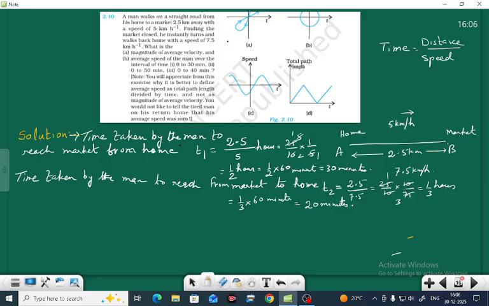From A to B we are getting 30 minutes. Now we will find the first thing, the average velocity and average speed. We have to find both from 0 to 30 minutes.